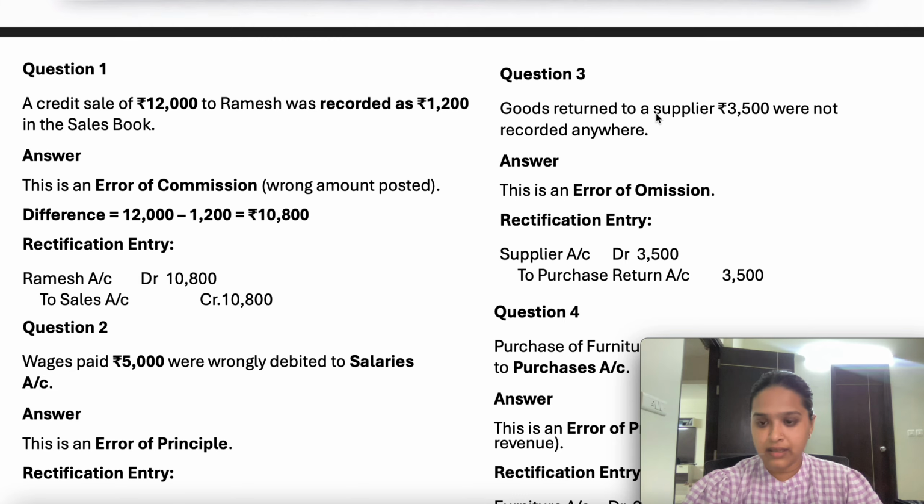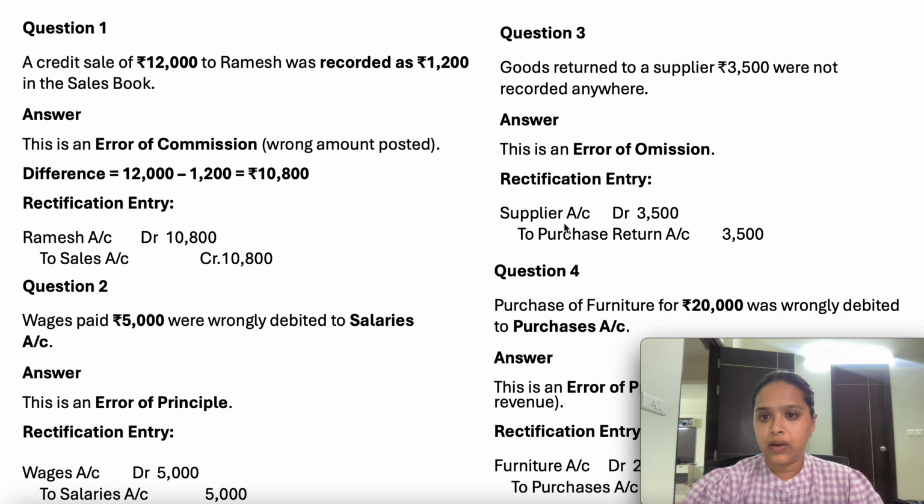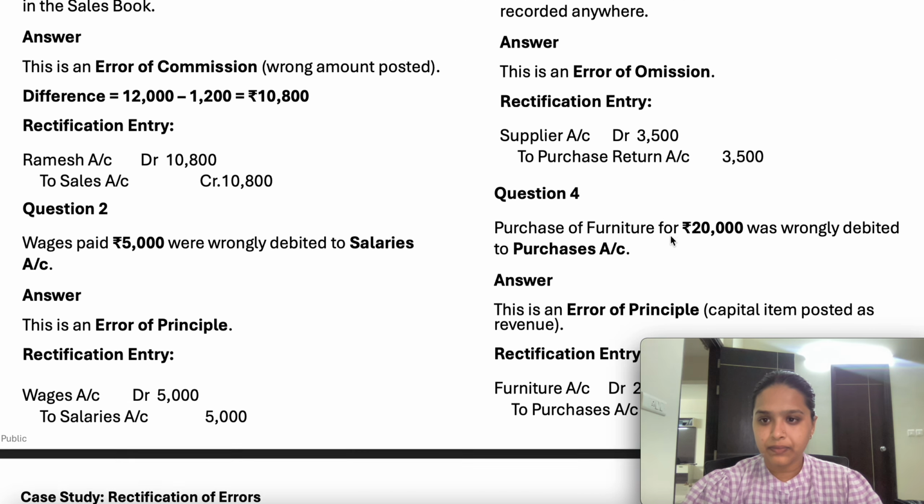Goods returned to a supplier. It means you have purchased some goods which you have returned. So it is a purchase return, and purchase return should be credited but it is not recorded anywhere. It means it is an error of omission, because you totally forgot to record the transaction, so we have to record it. So supplier account debit to purchase return.